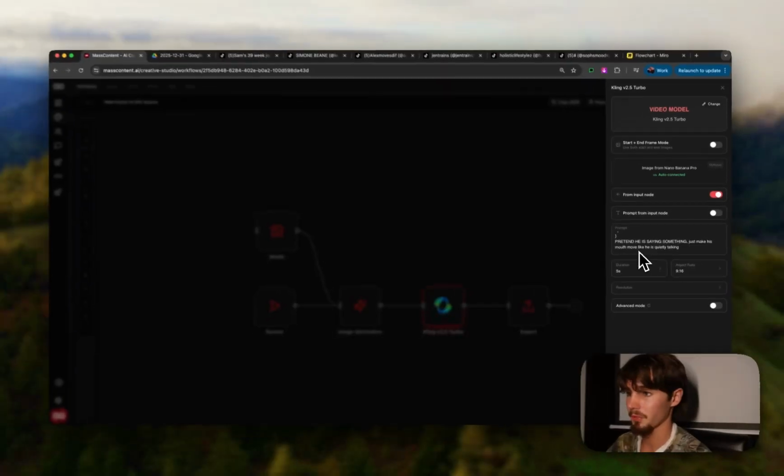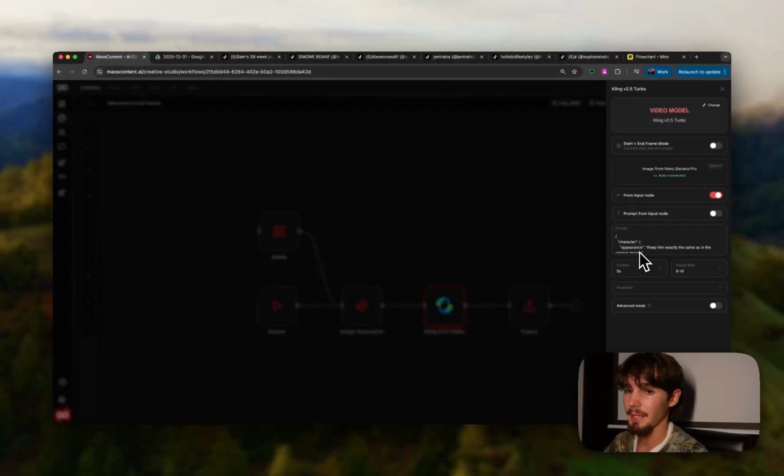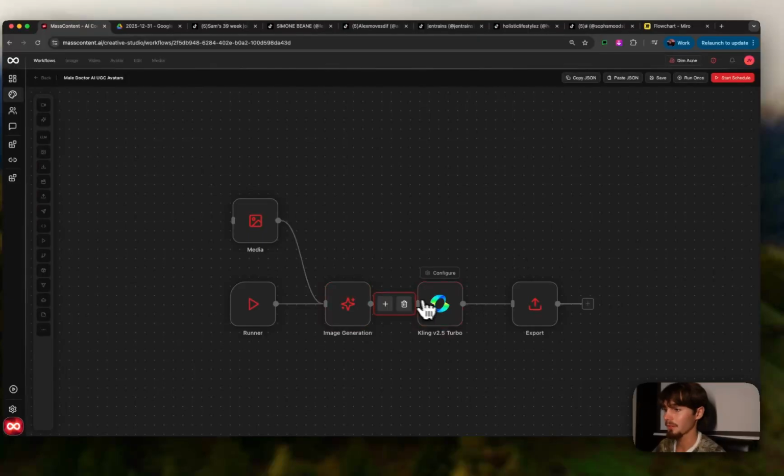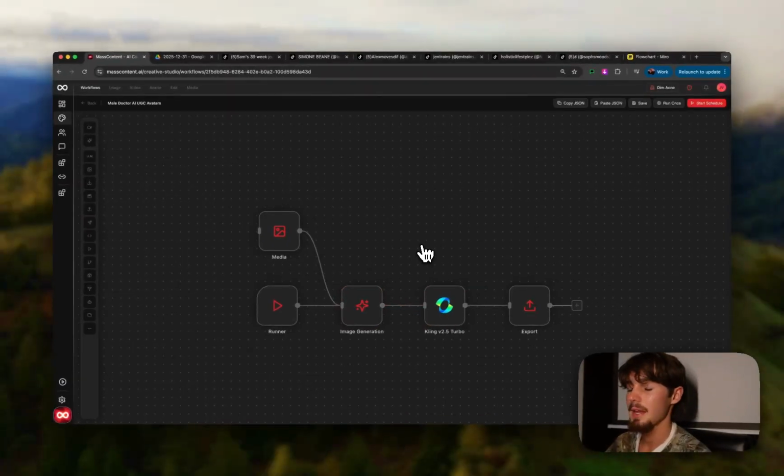We have this JSON prompt, which I give these out all the time, to basically make him just like talk, and then we can lip sync that video very easily. And then obviously every time this runs, it takes 30 seconds, maybe 45 seconds, and it's going to give us a new avatar every single time, and then go right into Google Drive. I'll throw all those into Mass UGC, and then we can create obviously much more content.